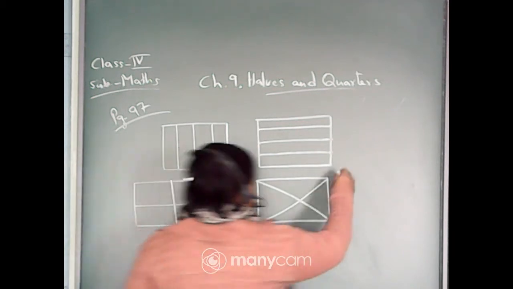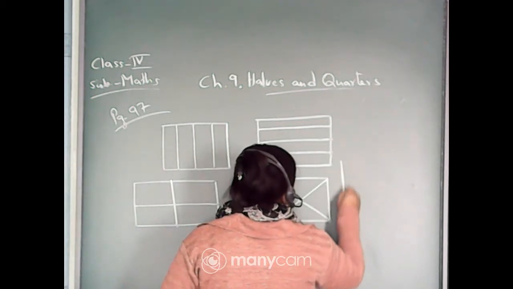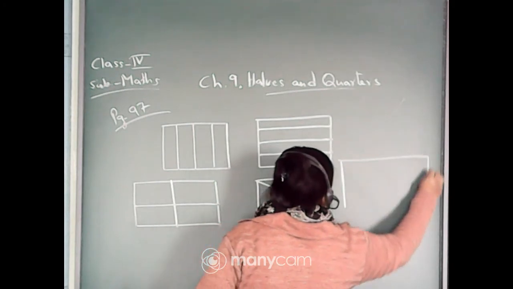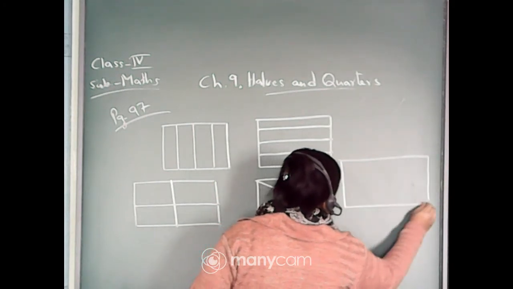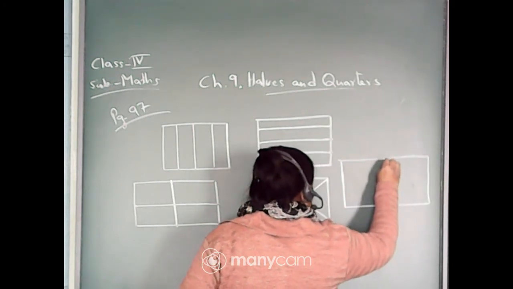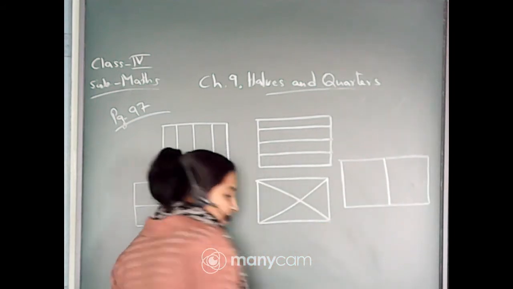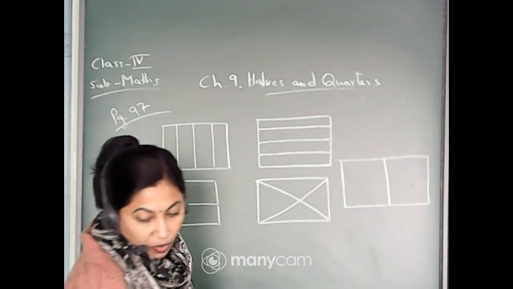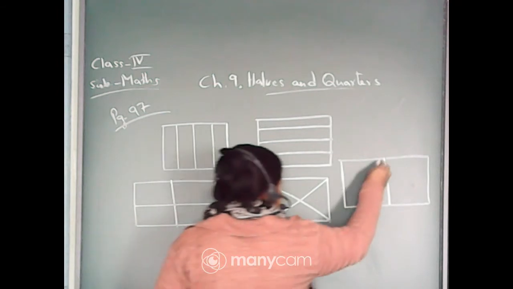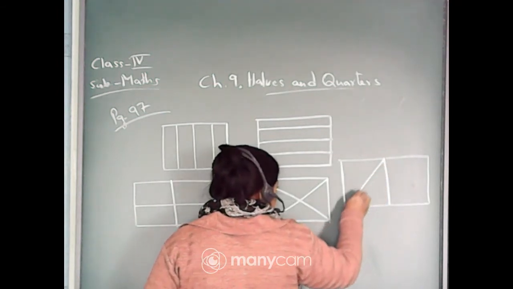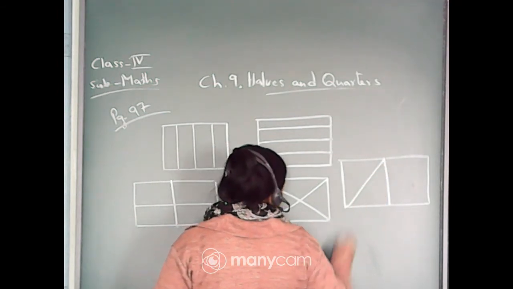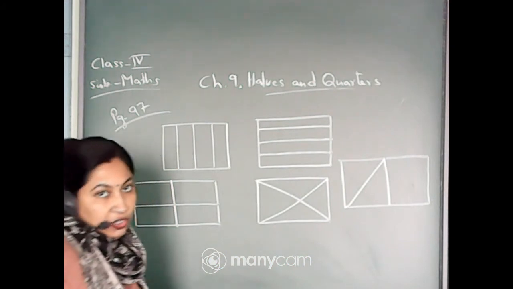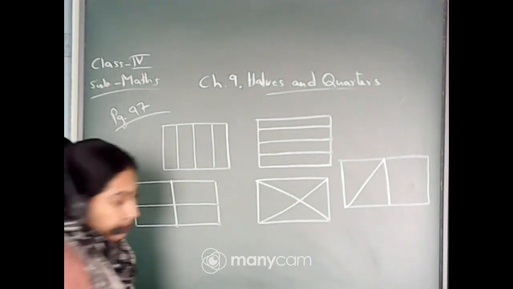Now the fifth rectangle. Fifth rectangle, you divide it like the boy has done. You will match with the corners, okay?